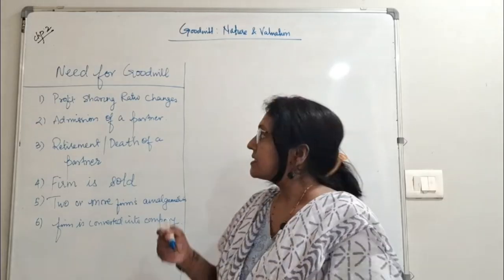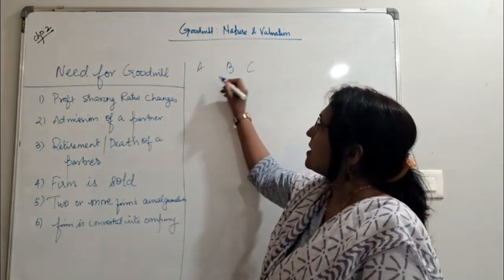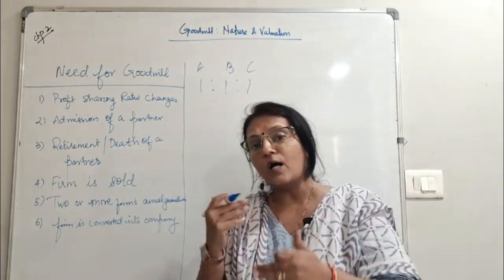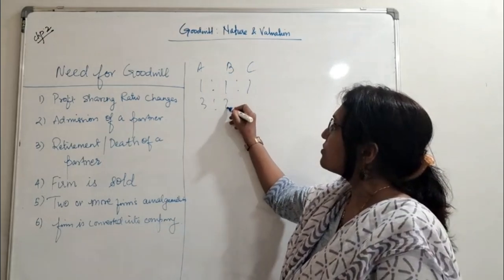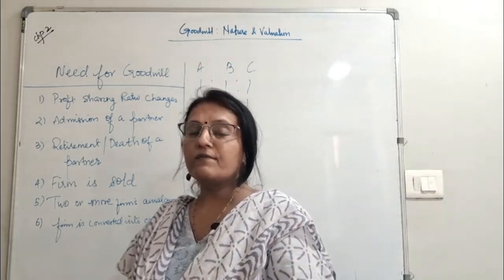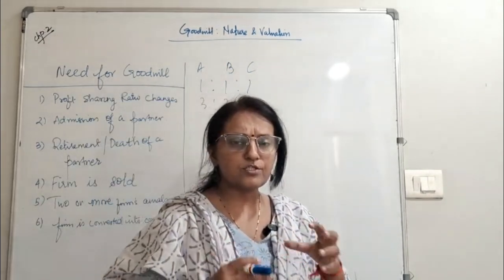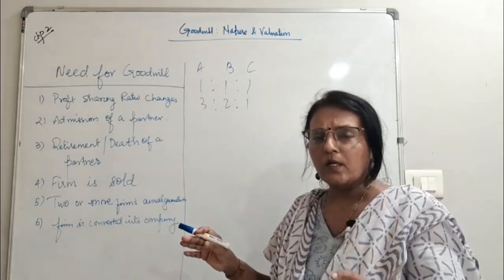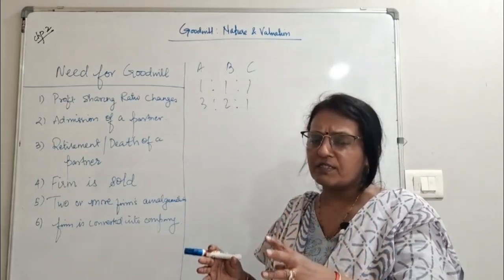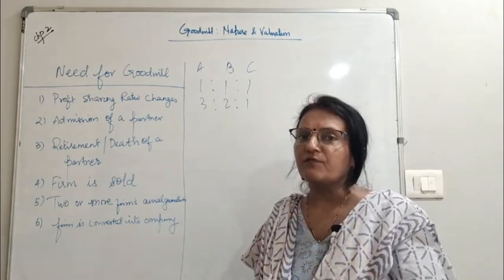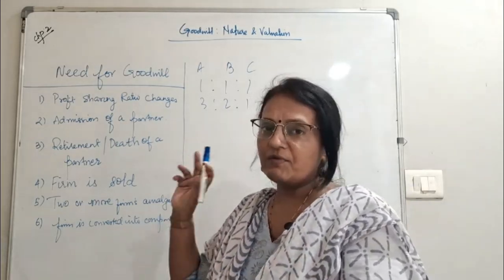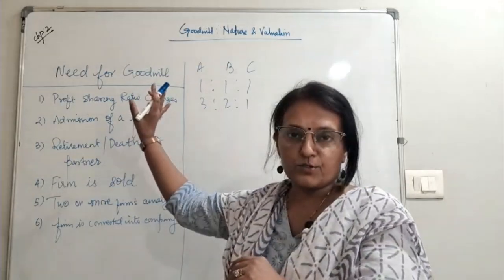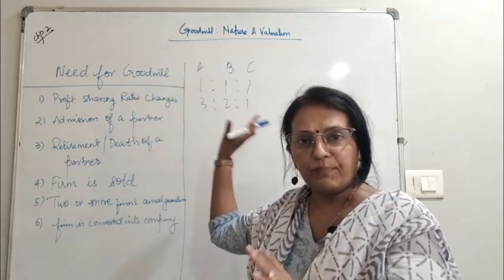Of partners. Suppose there are 3 partners, A, B, C, and their ratio is 1:1:1. This is the profit sharing ratio. And now they think that the ratio should be 3:2:1. Now they have decided that the profit sharing ratio will be 3:2:1. So if you see over here, where all were getting equal, one person will be gaining and one person will be sacrificing. That is the reason we need to value the goodwill. This we will see later on when we are doing the sums based on profit sharing ratio. Okay, this will definitely come into the picture.